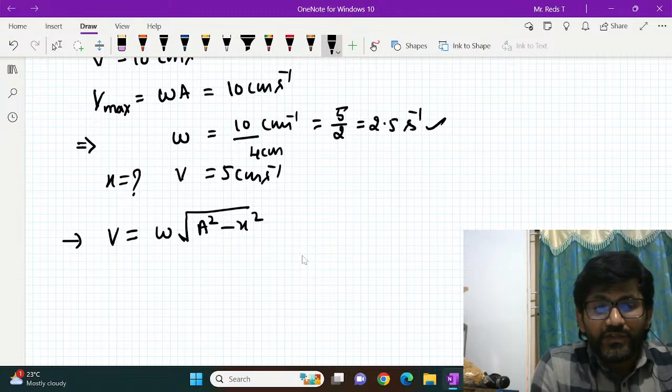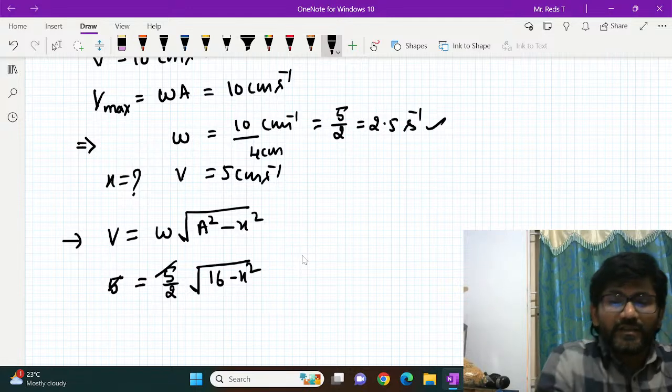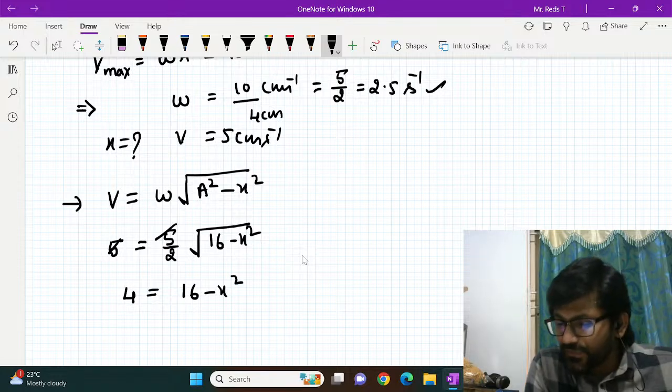Since V is 5 centimeter per second, it is equal to omega, which is 5 by 2, into square root of A square minus x square. A is 4 centimeter, so 4 square is 16, minus x square. The 5 cancels, it is 2 equal to this, and if you square on both sides it becomes 4 is equal to 16 minus x square.